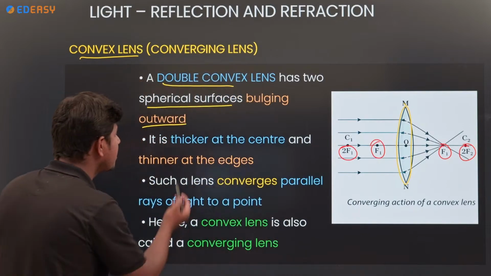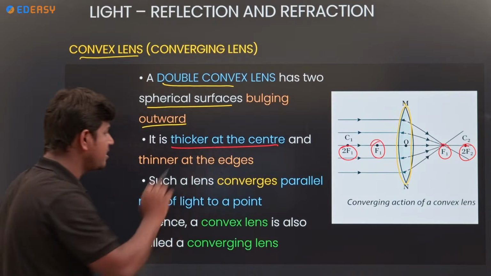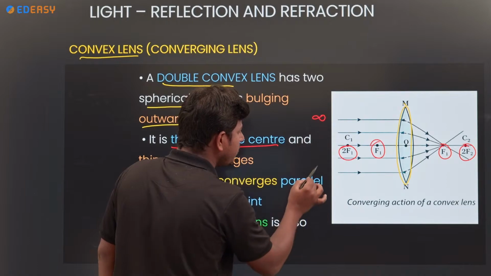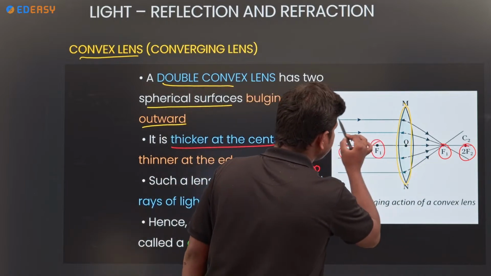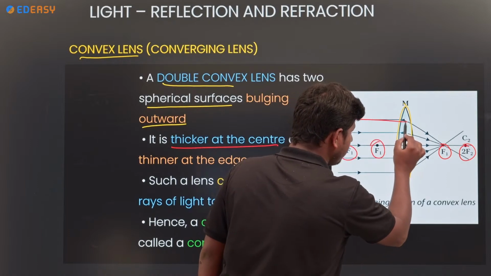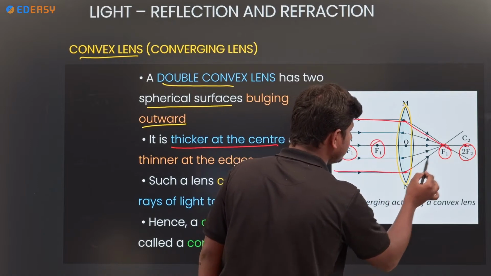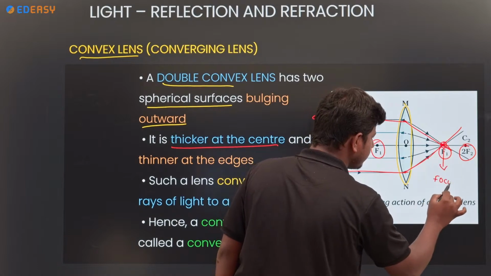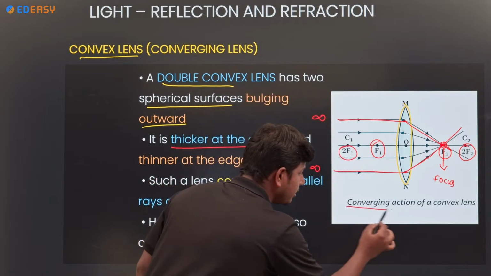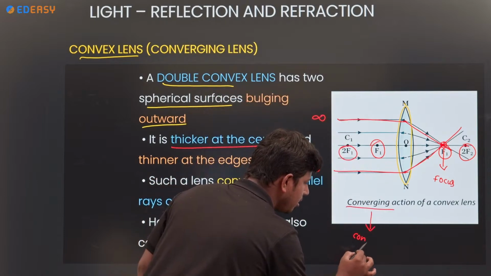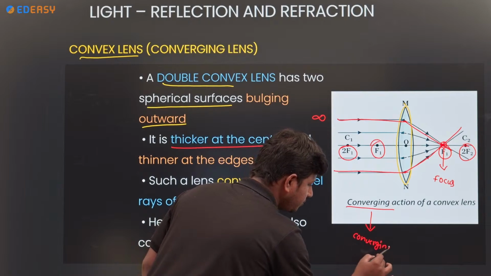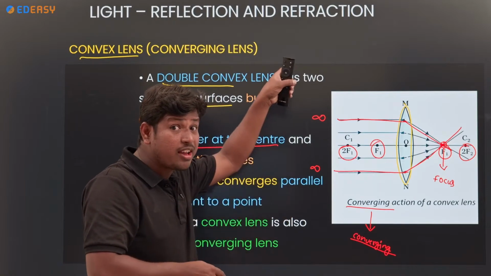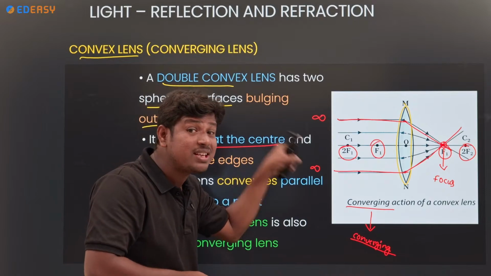Okay, next, it will be thicker at the center, and converge parallel rays. See, it comes from infinity, and after traveling through the lens, it meets at one point that we call the focus. Okay, converging. Which lens is that? Converging lens. Why is it converging? Combining at a point. Remember, there the concave mirror is converging. Here, the convex lens is converging.